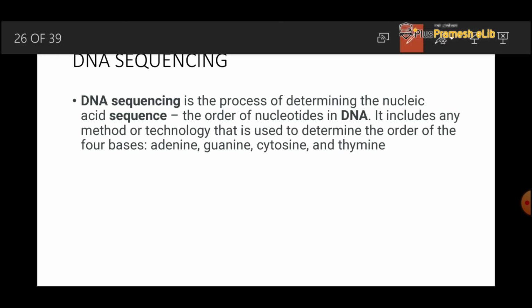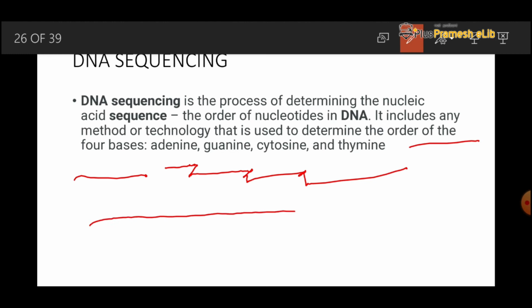We saw just now the four nitrogenous bases: where adenine is present, where guanine is present, where cytosine is present, and where thymine is present. Determining the presence of these four nitrogenous bases on a fragment of DNA is called DNA sequencing.